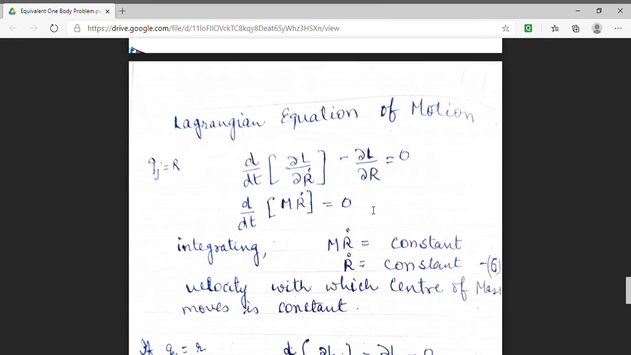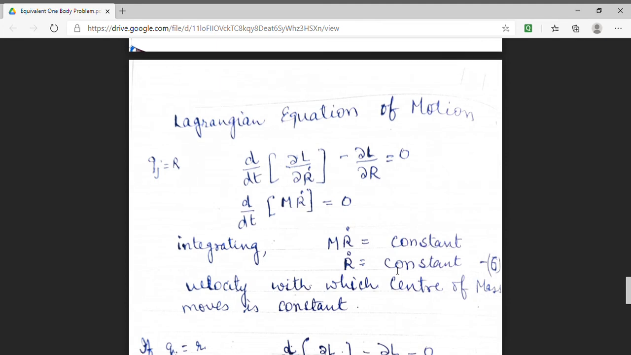On integrating it, I will get M R dot equal to constant. Since mass of the system is constant, from here we can conclude that R dot will be equal to constant. That means the velocity with which the center of mass moves is a constant of motion.